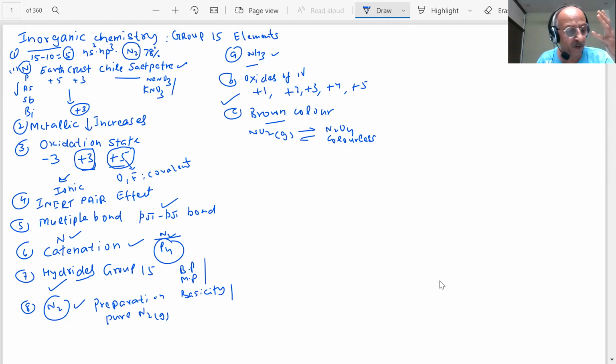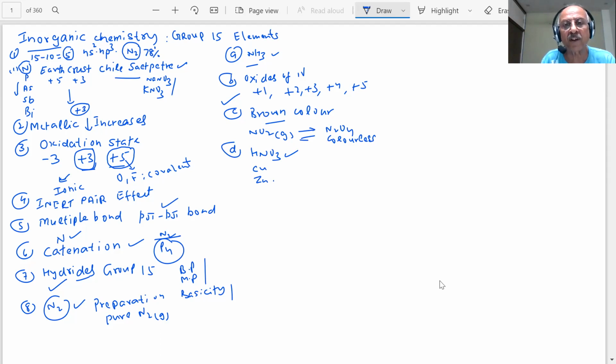So we should be aware, when we talk of inorganic, of what type of trends could be there. And then they discuss a lot about nitric acid. Because it is very, very important, student, the structure of nitric acid and the reactions of nitric acid with copper and zinc are important to write. They will ask you repeatedly.